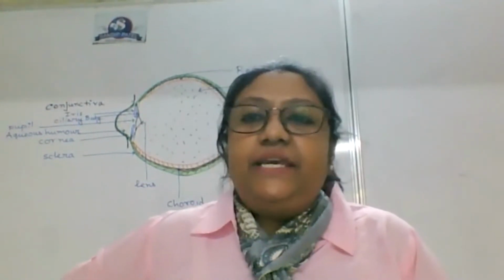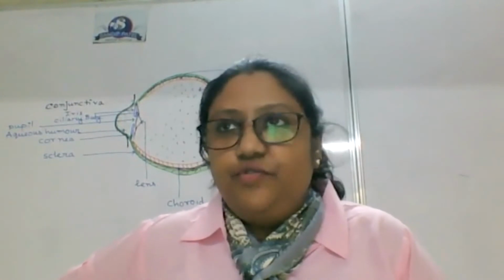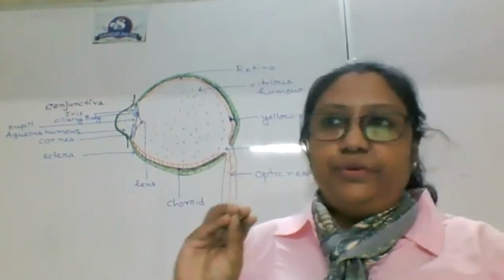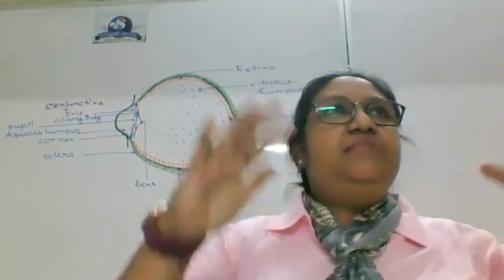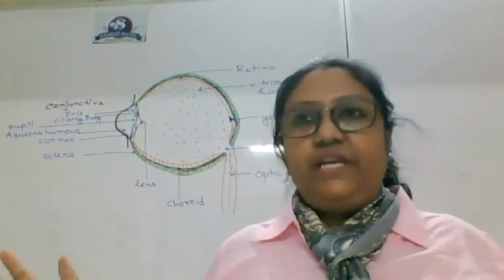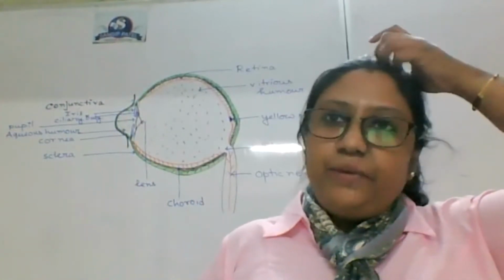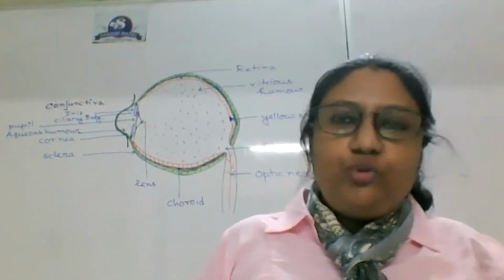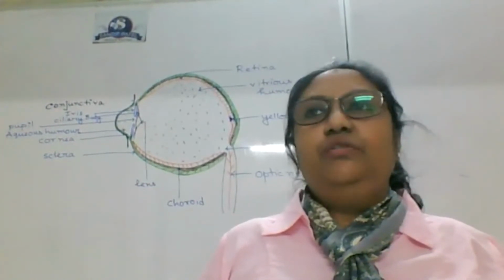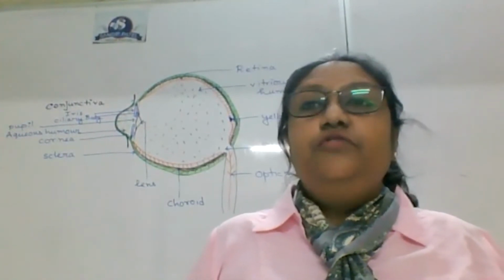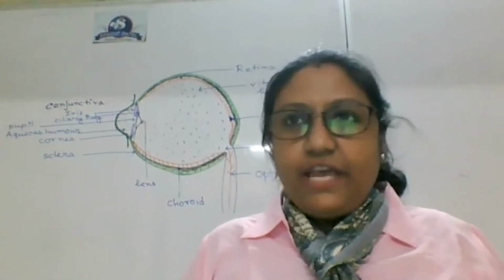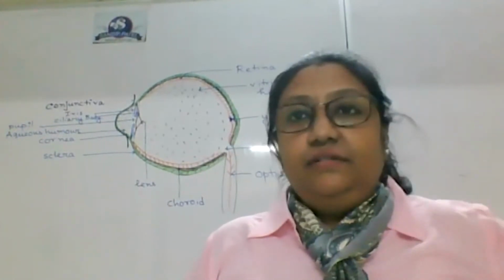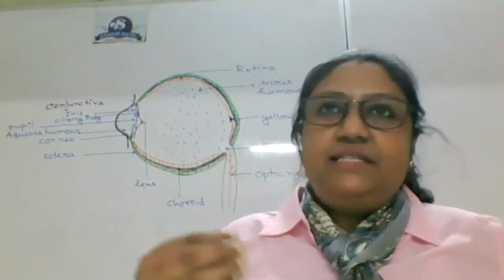That means for making the image formation successful, we need to have a specific size of pupil. For example, if this room is well illuminated, a specific size of pupil is required. If I switch off a few lights, then also up to a limit, my eye will try to visualize things. But at that time, the pupil size should be dilated. Why? Because the amount of light available is less.